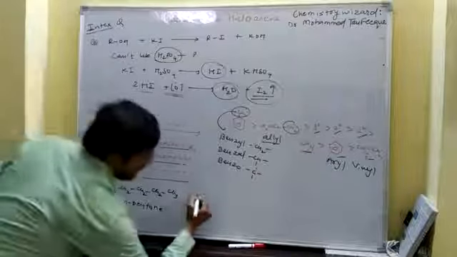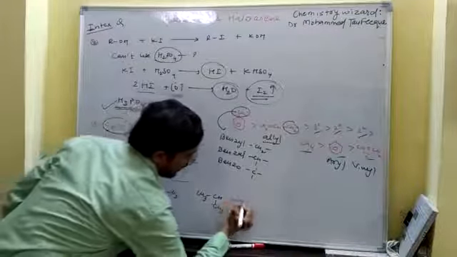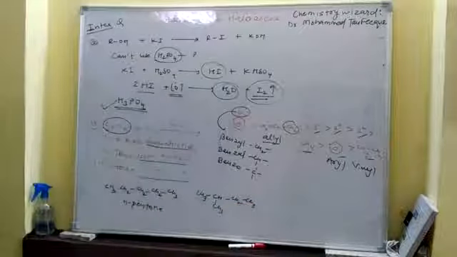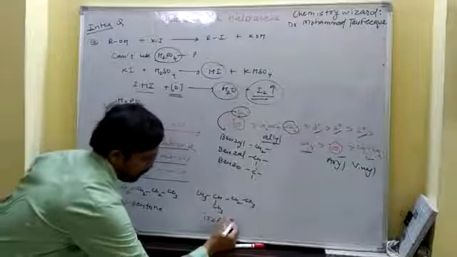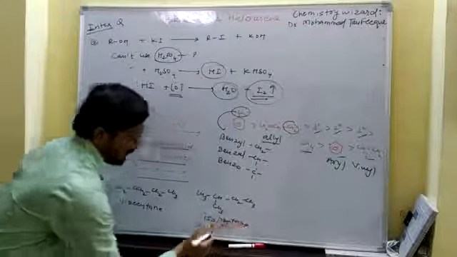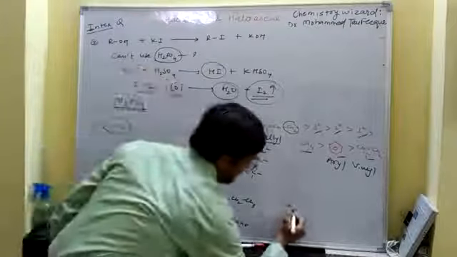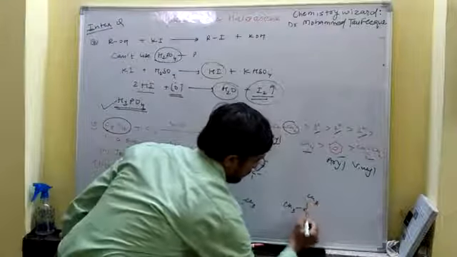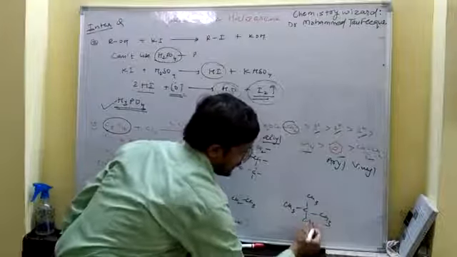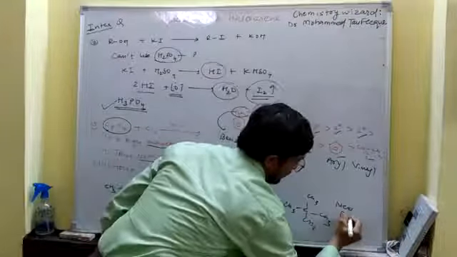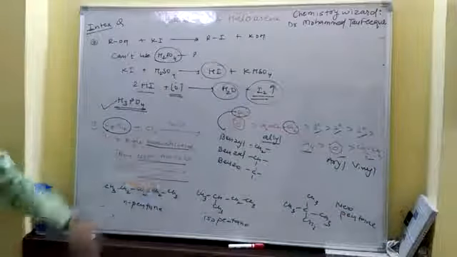Now, the second isomeric structure of a 5 carbon alkane is isopentane. The third is neopentane.